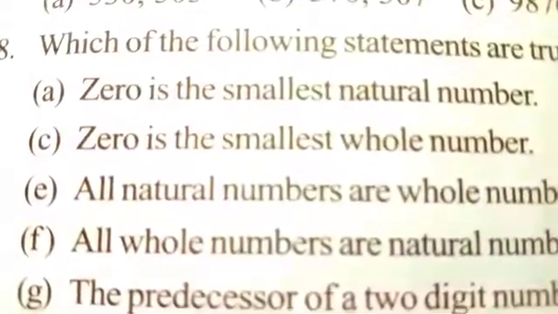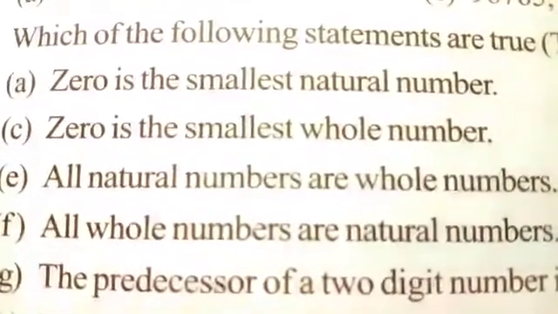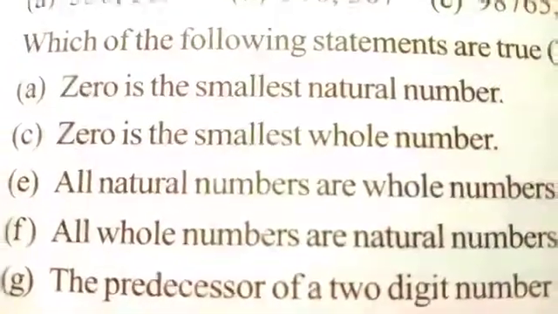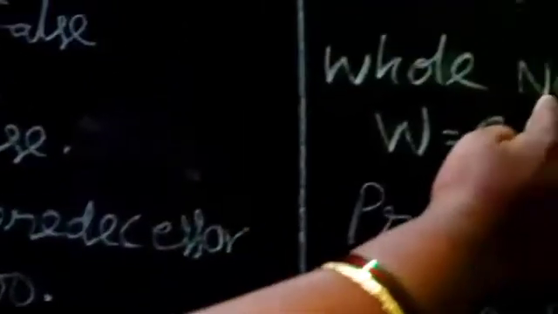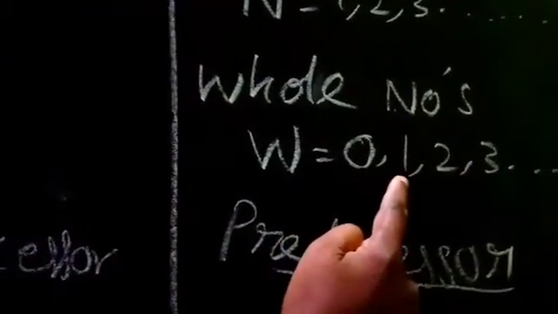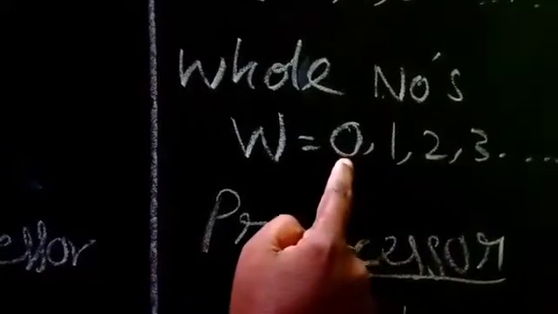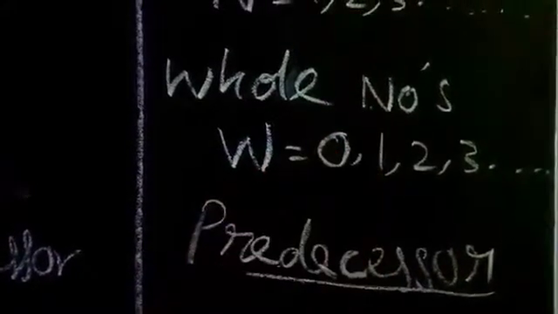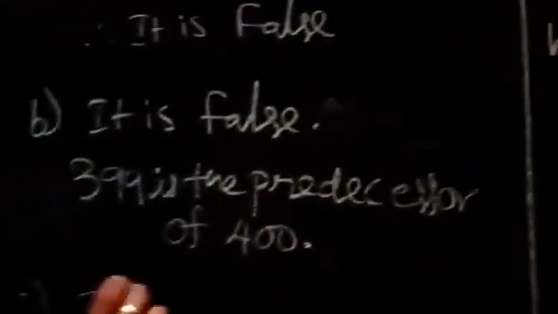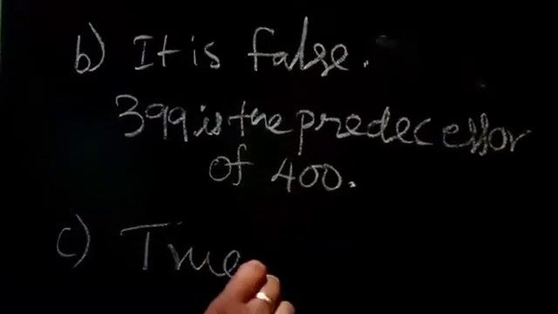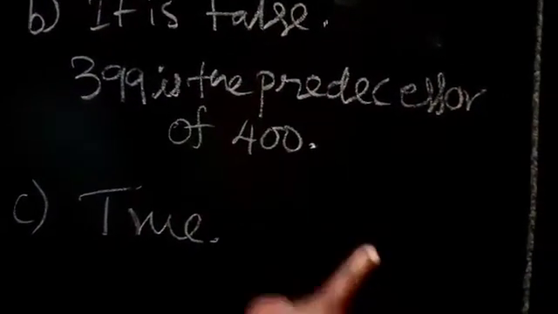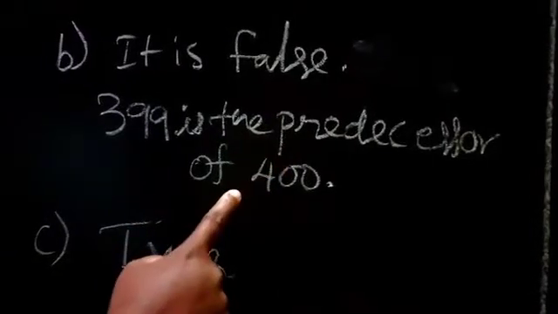In C question, 0 is the smallest whole number. Yes, it is true. Whole numbers start with 0, 1, 2, 3. So 0 is the smallest whole number. When a statement is true, we need not write an explanation. Only for false statements we have to write the explanation and the correct answer.